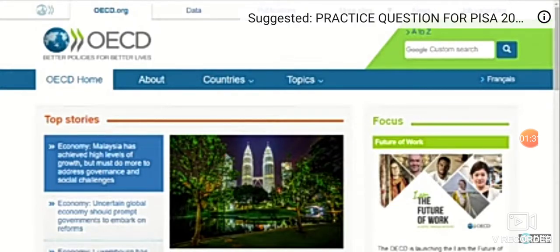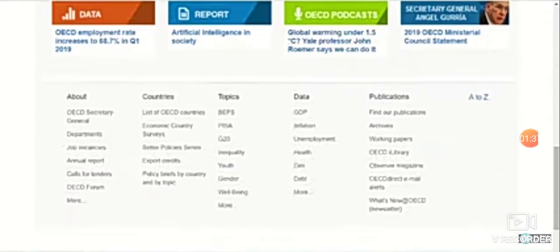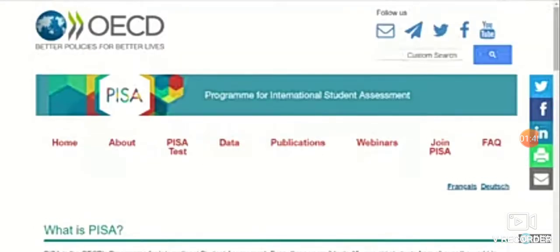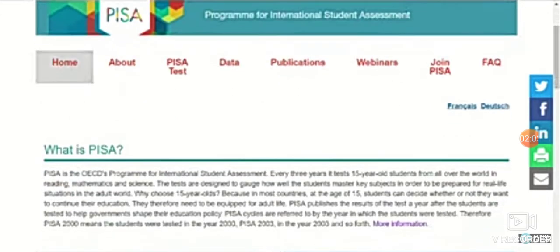and Development. Scrolling down, and you will see a menu of about, countries, topics, data, publication. Below topics, you can see there PISA. Click on PISA and you will be directed to Program for International Student Assessment. So here you will see a red menu of home, about, PISA test, data, publications, webinars, join PISA and FAQ, frequently asked questions. So now you have to click on about.